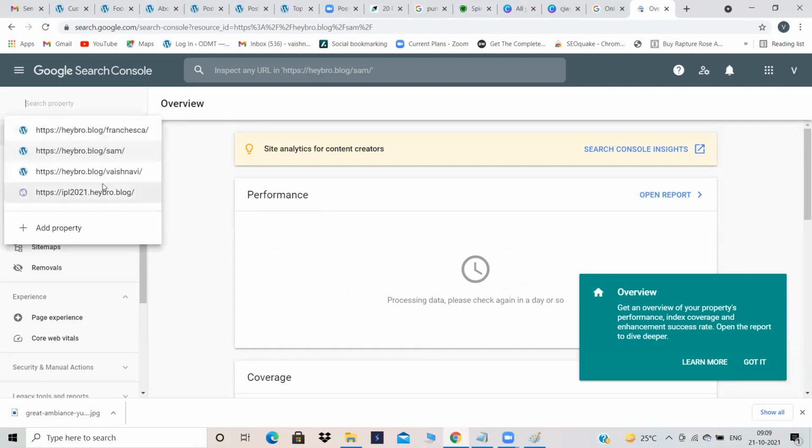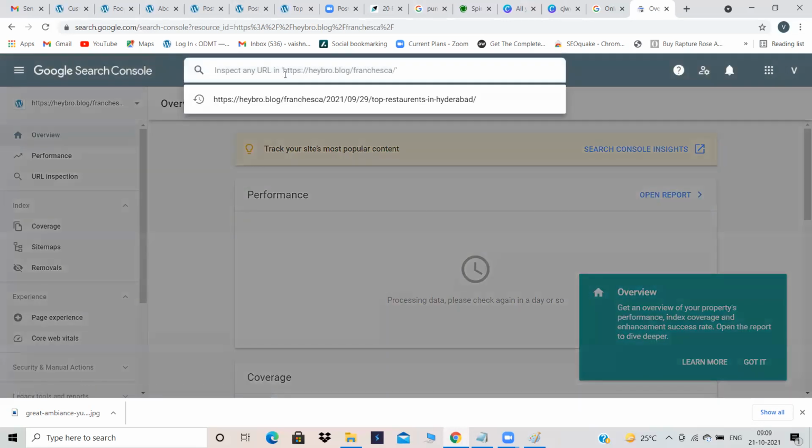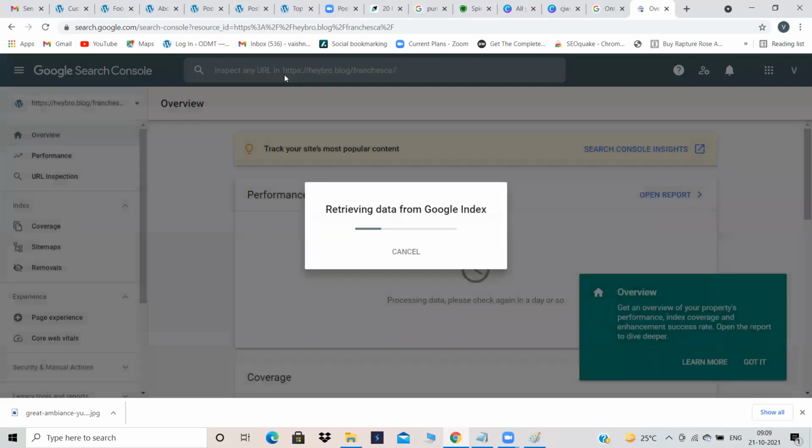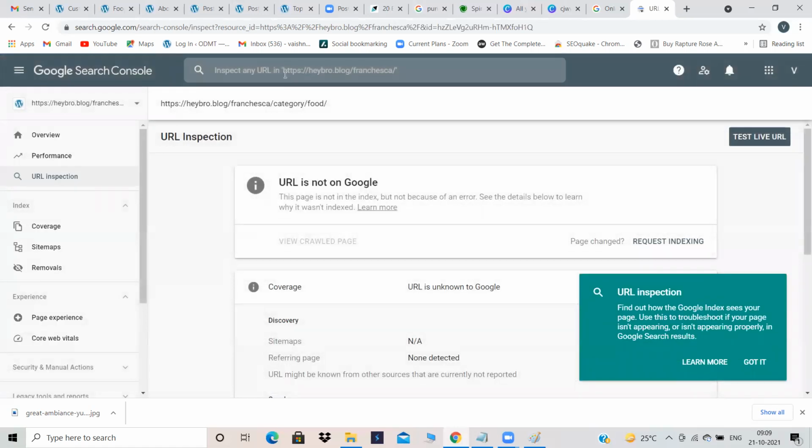Now, which one should I click on? Add property? Why add property? This is already added. So click on it, the first one. Now I want to submit that blog. Just click over here and press enter. Retrieving data from Google Index. That is, it is collecting our data. Then, URL is not on Google.